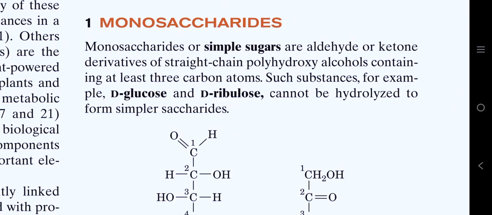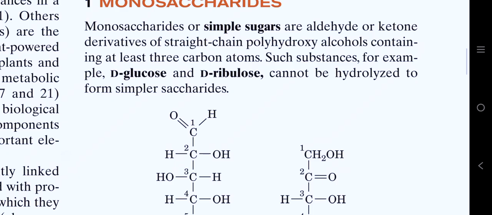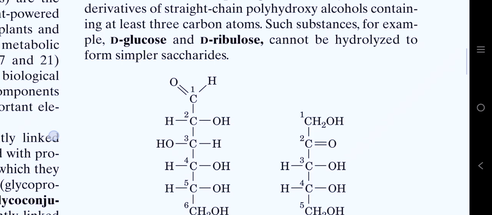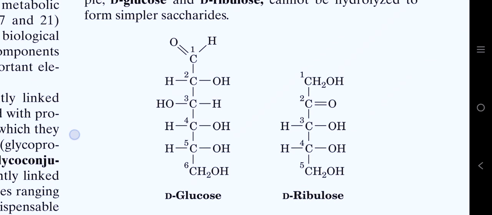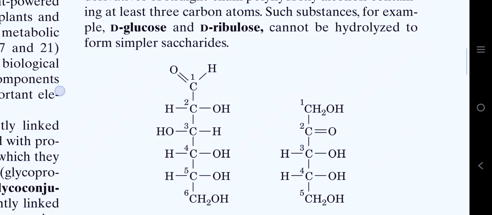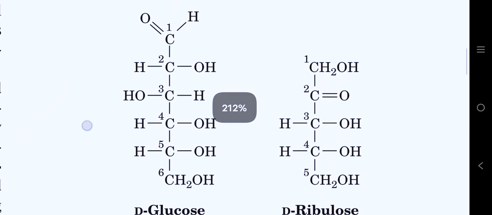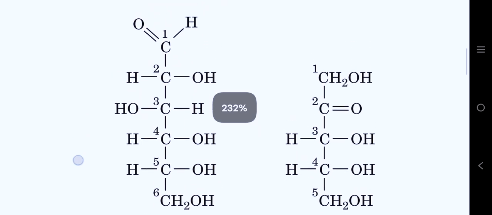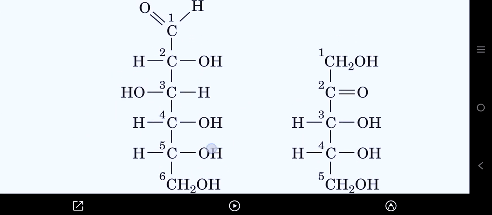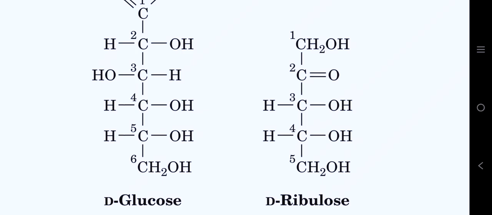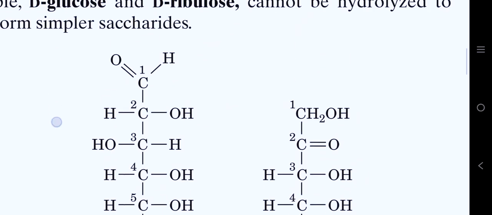Monosaccharides or simple sugars are aldehyde or ketone derivatives of straight chain polyhydroxy alcohols containing at least 3 carbon atoms. They are also called polyhydroxy alcohols because they have more than 2 hydroxyl groups in their structures. As you can see, in the D-glucose form we have 1, 2, 3, 4 and 5 hydroxyl groups, and in the D-ribulose we have 1, 2, 3 and 4 hydroxyl groups. That is why they are called polyhydroxy alcohols.